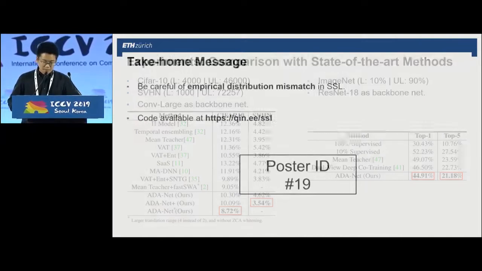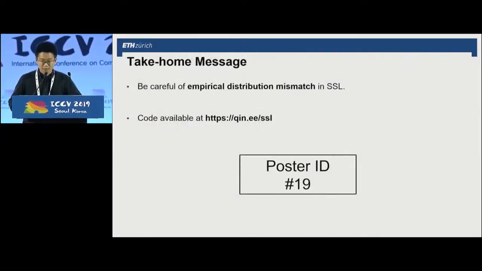So to sum up, empirical distribution mismatch is an important but often overlooked problem in semi-supervised learning.